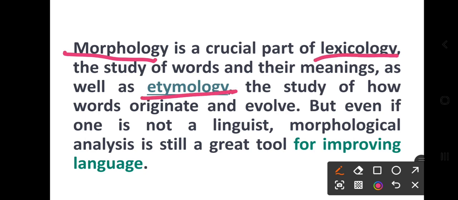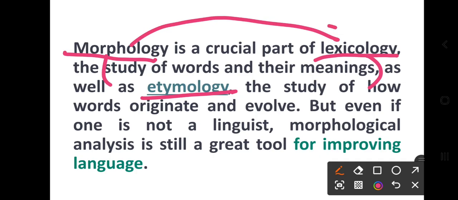So morphology is a crucial part of lexicology, and lexicology is what? The study of words and their meanings. Morphology is part of lexicology. And etymology, on the other hand, is the study of how words originate and evolve. That's the study of etymology, right?